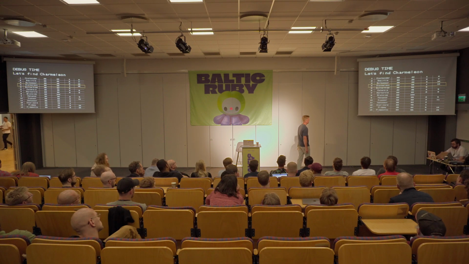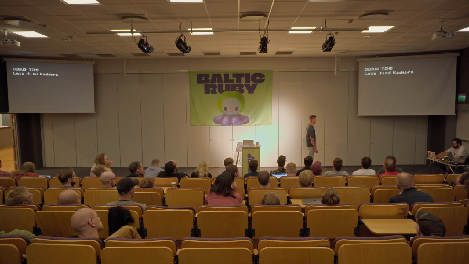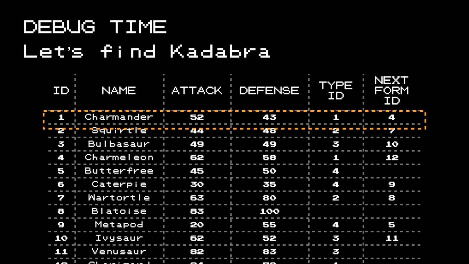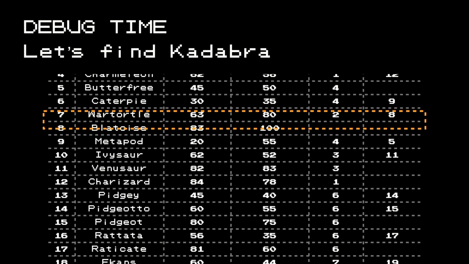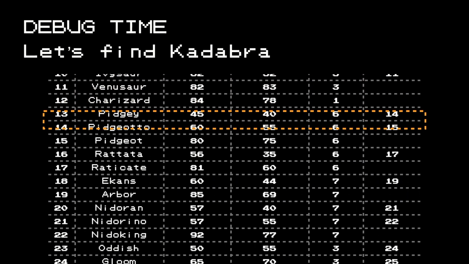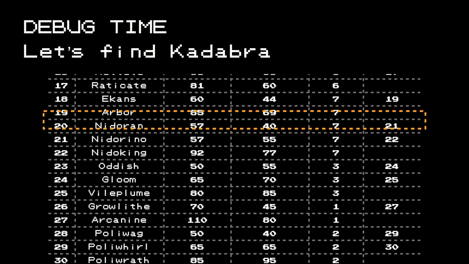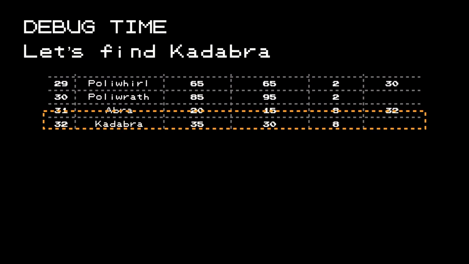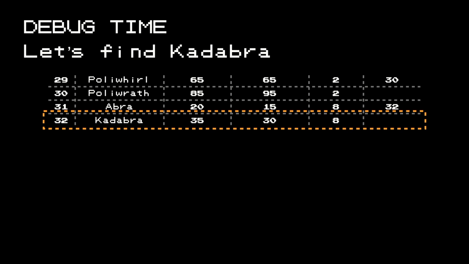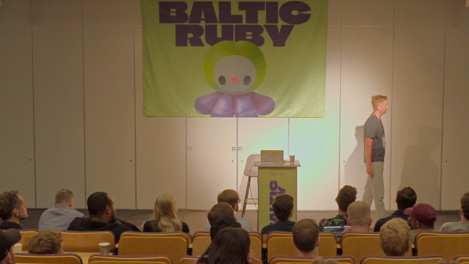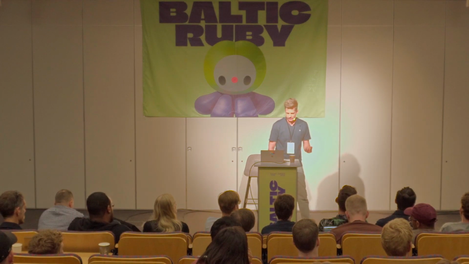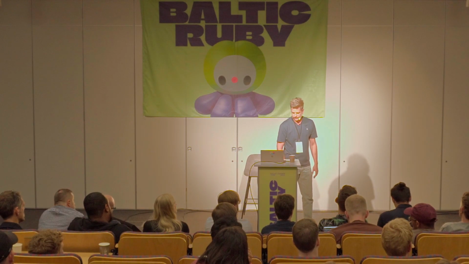But since we are all engineers, we know that maybe we got lucky this time. So let's find another Pokemon. This time, this one, picked randomly for some reason, and it turns out it's at the very end of the table, and it actually takes quite a lot to get there. Look how many comparisons we have to do, because we're basically going line by line, line by line. Okay, here it is.